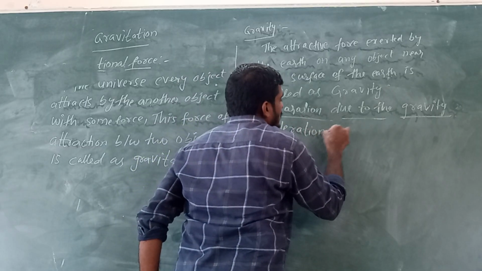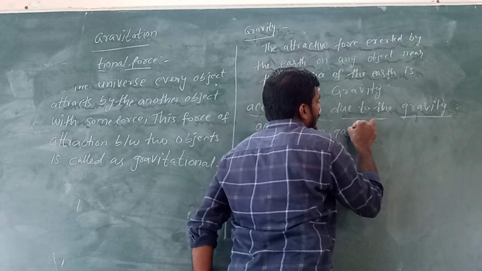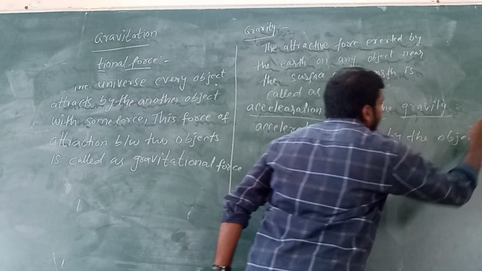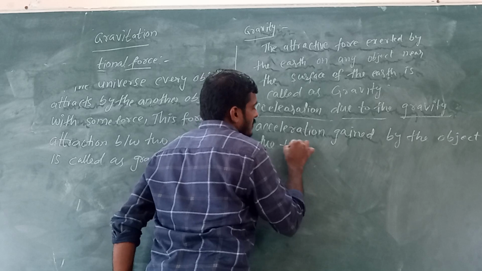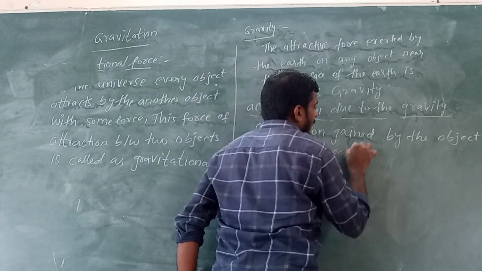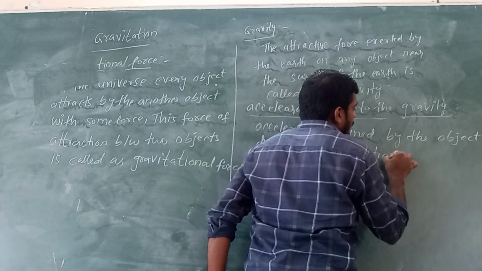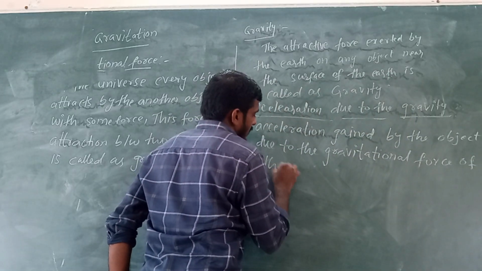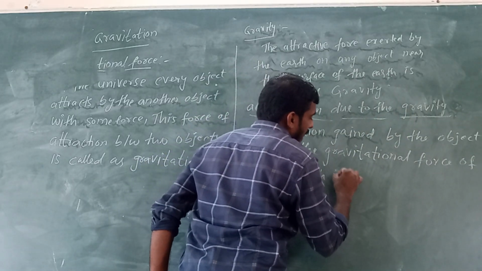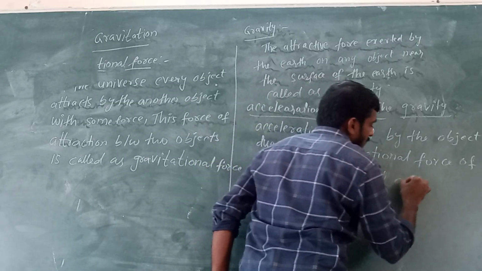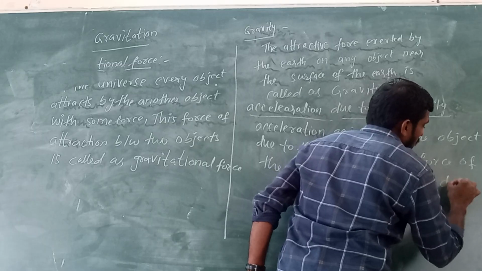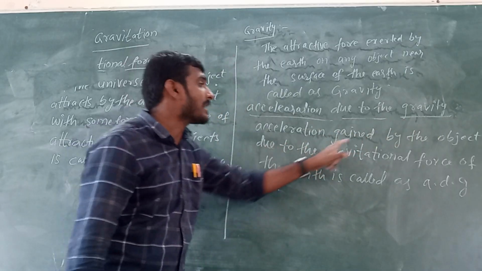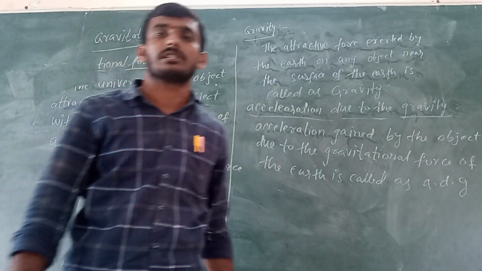The acceleration gained by the object due to the gravitational force of the earth is called acceleration due to gravity.